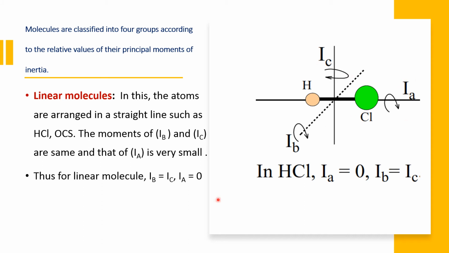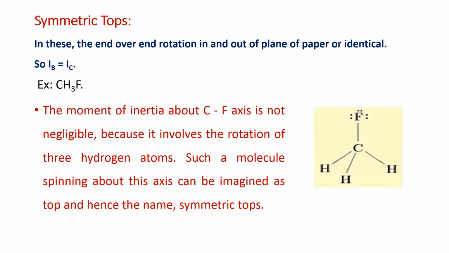IA for linear molecules is equal to 0, because if you rotate like this, there is no change in the position of the hydrogen and Cl atoms present in the molecule. So for all linear molecules, IA is equal to 0, IB is equal to IC. That means in-plane and perpendicular to the plane are the same. So that is for linear molecules. For symmetric tops, for example CH3F, the moment of inertia about the CF axis, as you all know, the center of gravity lies in between carbon and fluorine.